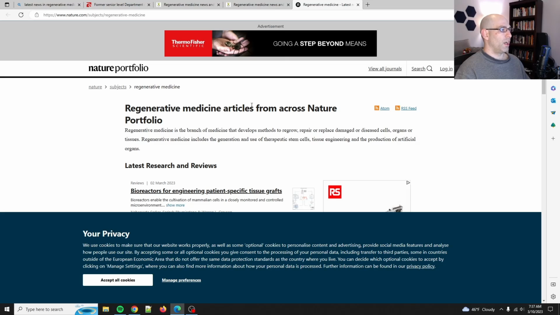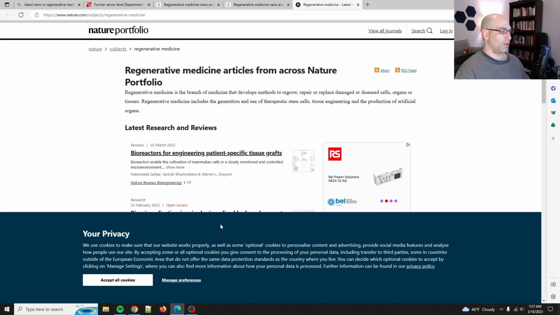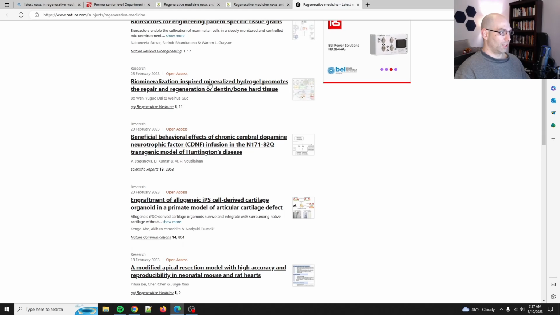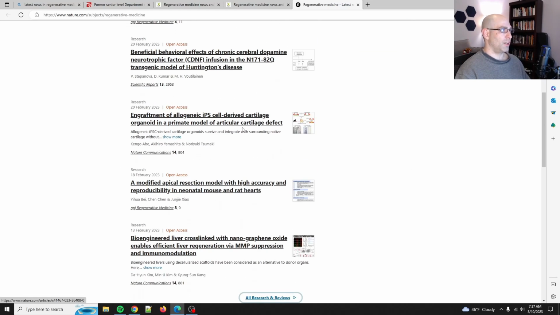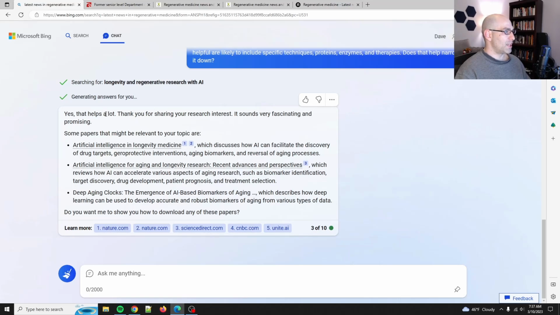So anyways, regenerative medicine, so nature.com/regenerative. Looks like this is pretty good. So there's plenty of stuff that's open access. So in order to respect the data, I'm only going to download stuff that has open access, which it's great that they do this. So actually, I'm going to bookmark this in the favorites bar, because that's good information. Let's see. Yes, that helps a lot.